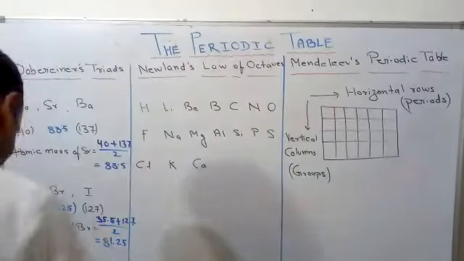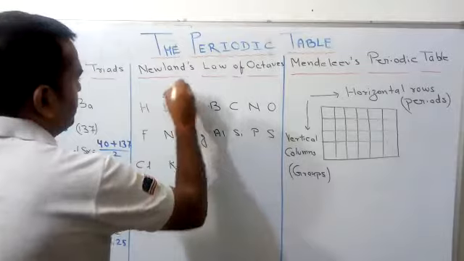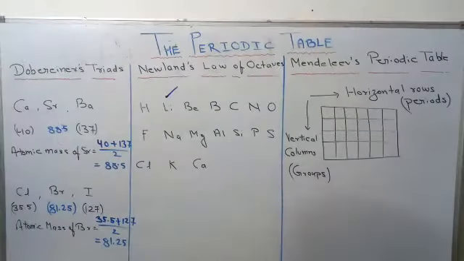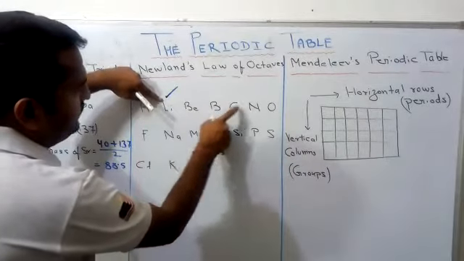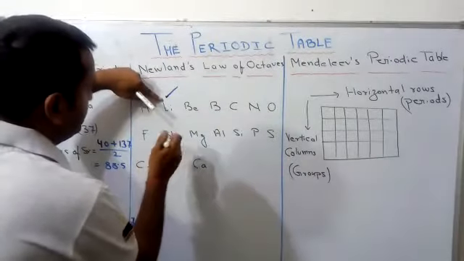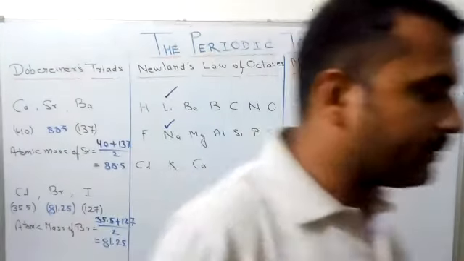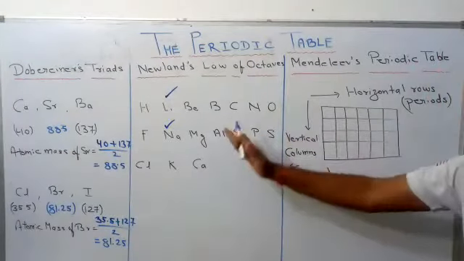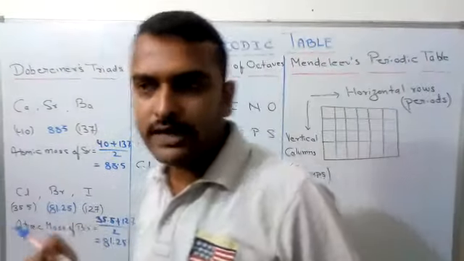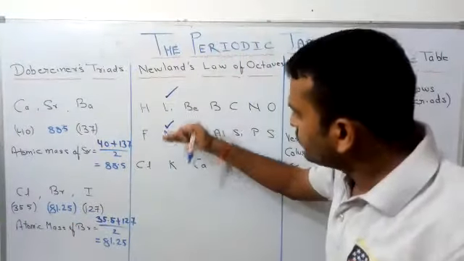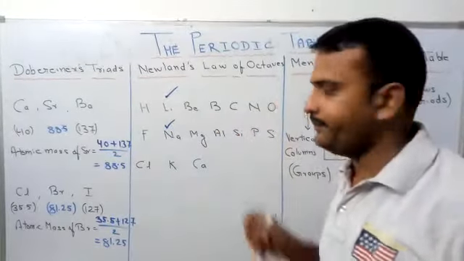That means if we are starting from lithium, then counting the eighth element from here: first, second, third, fourth, fifth, sixth, seventh, eighth, the properties of lithium are similar to the properties of sodium. Till today, also in group 1, you can see sodium is placed after lithium.